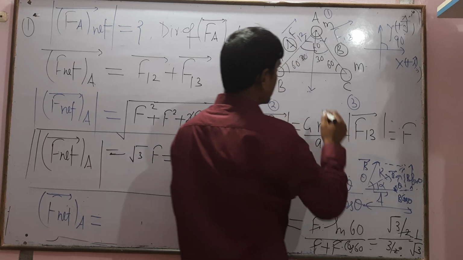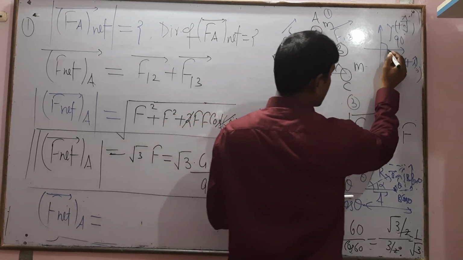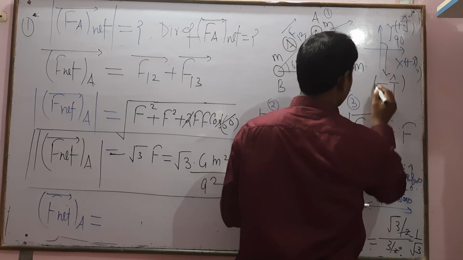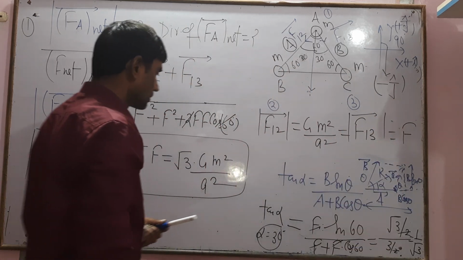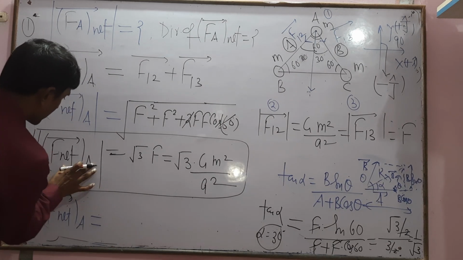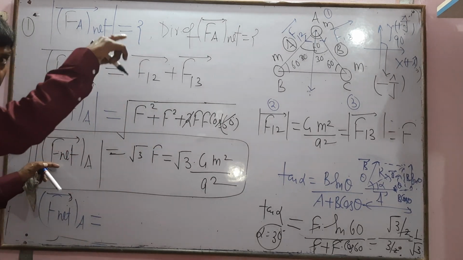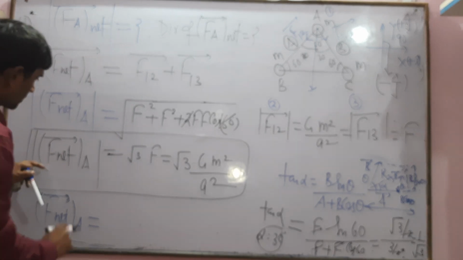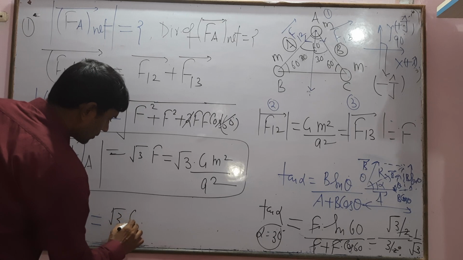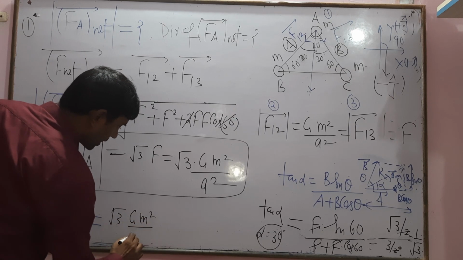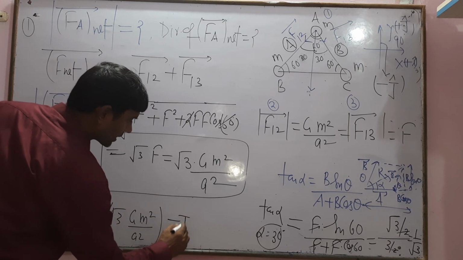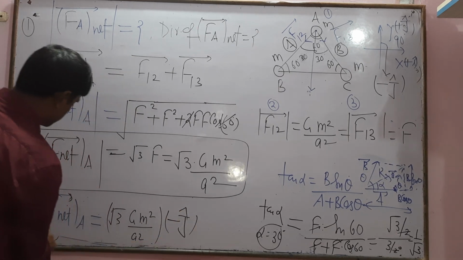So f net vector equals the magnitude times the direction, which is minus j, so we write root 3 into G m square divided by a square times minus j cap.